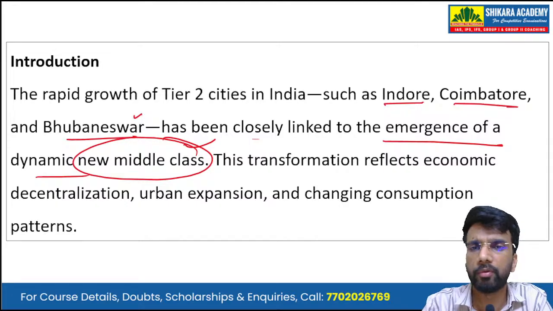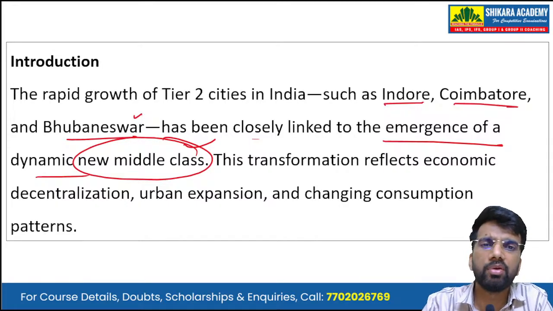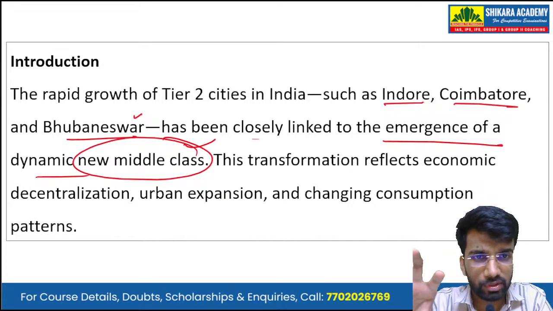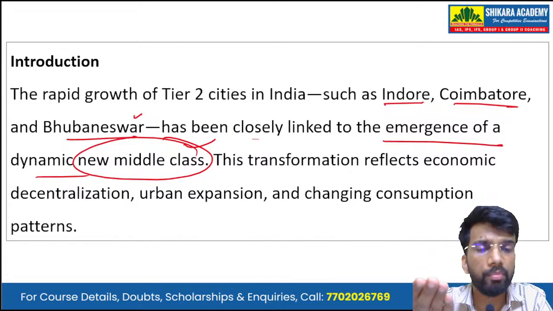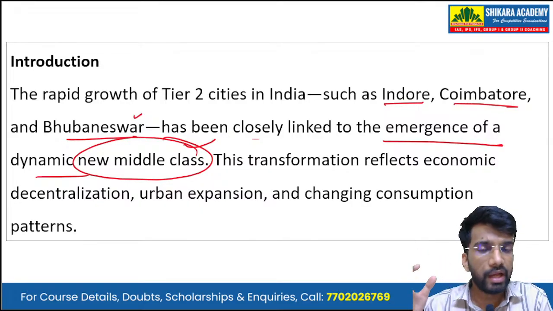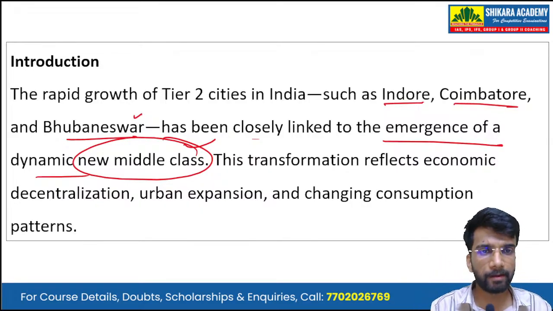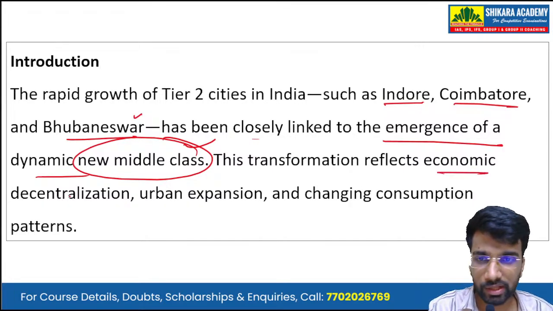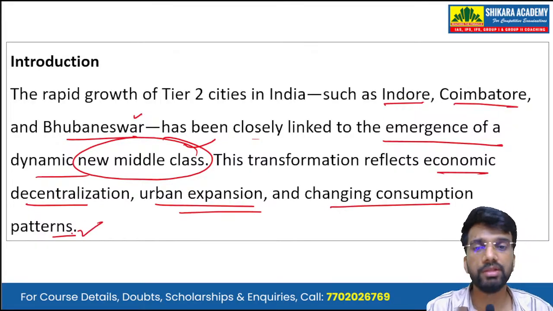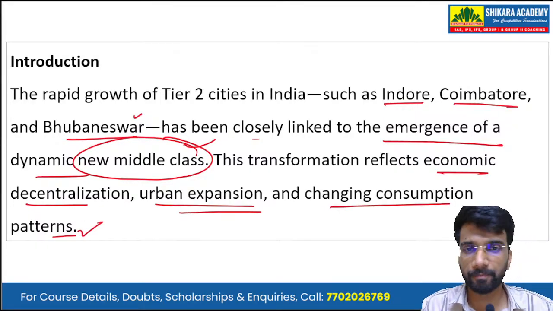In these tier 2 cities, there is an emergence of a new, dynamic, younger middle class. This transformation of these tier 2 cities reflects economic decentralization, urban expansion, and changing consumption patterns.